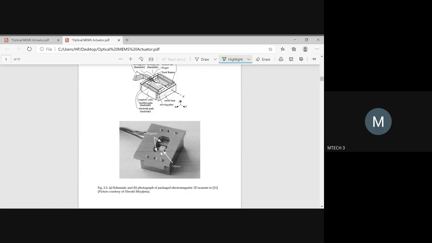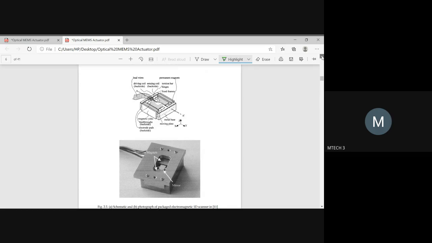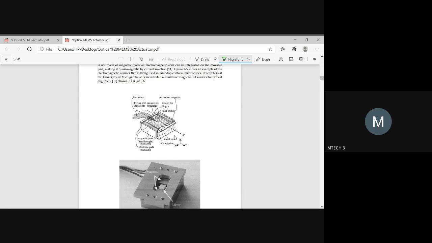You have magnets, one north pole and one south pole, and in between you have a mirror. The entire thing is the magnetic yoke, clamped to a metal base so that the magnetic field can be easily transmitted from one end to the other, as metals are good conductors of magnetic field.